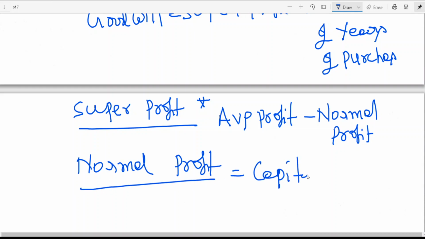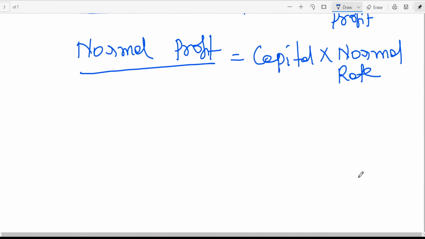capital employed or capital into normal rate. So super profit is equal to average profit minus normal profit. Normal profit is equal to capital into normal rate. Okay.